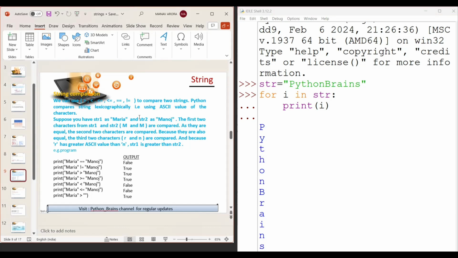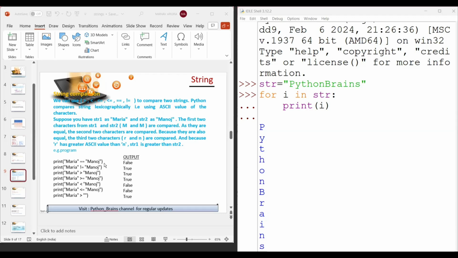Okay, now what is the ASCII value? So you can just note down one thing. Small a ASCII value is 97 and capital A ASCII value is 65. Okay, so if you know both the values, then you can easily compare your strings. So how does it compare? Suppose that we have Maria equal to Manoj. First it compares the ASCII value of M and M, both are equal. Then A and A both are equal. Now it compares the ASCII value of R and N.